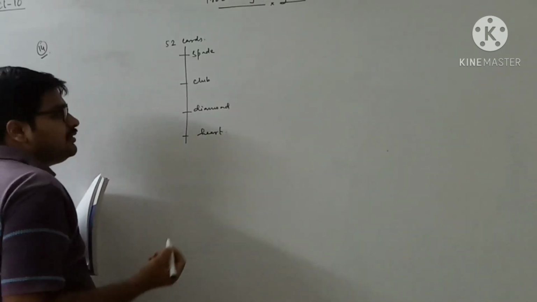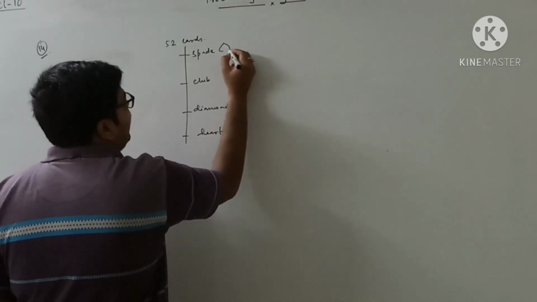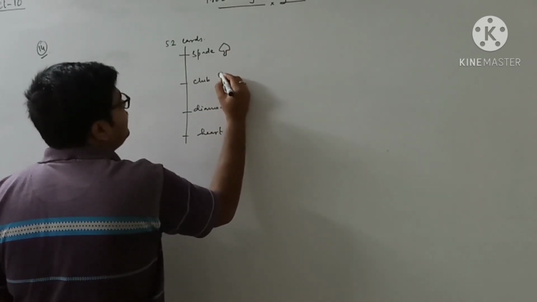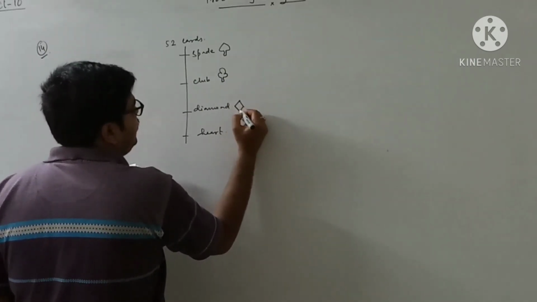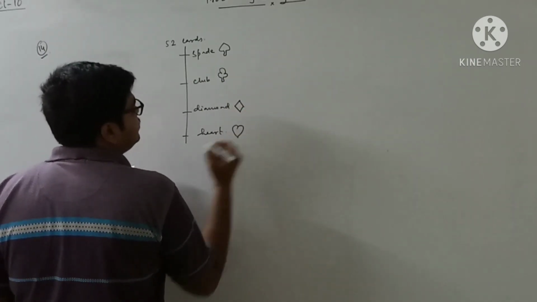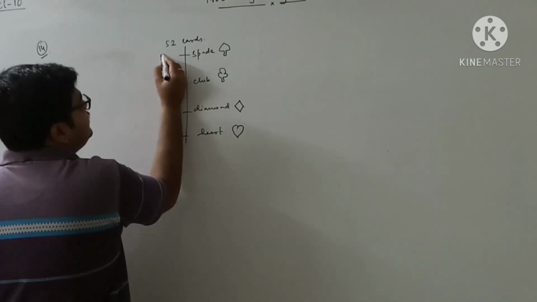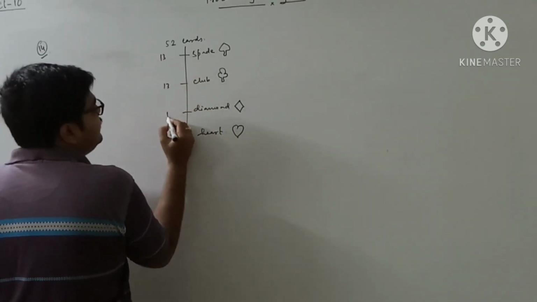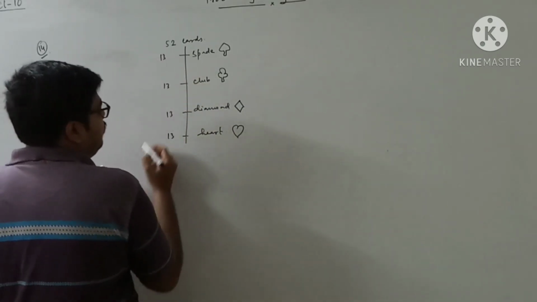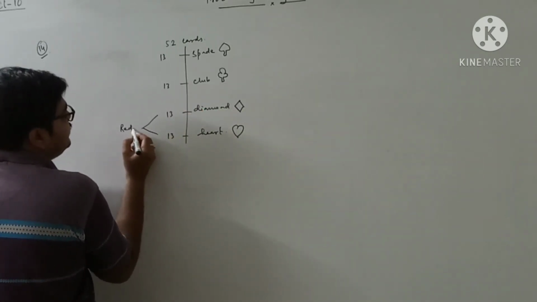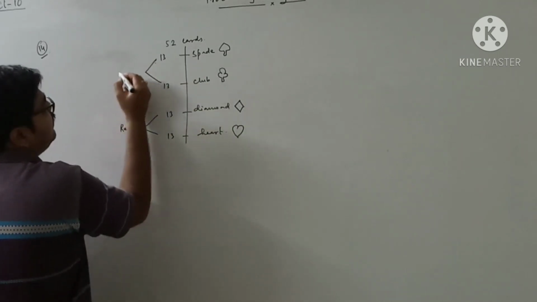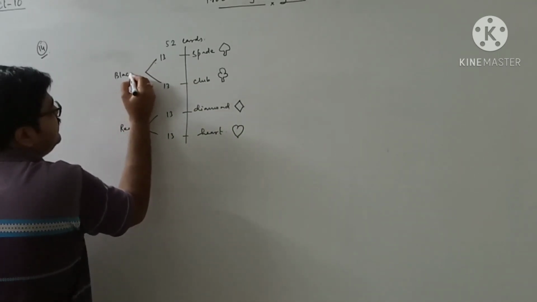So there are 4 types of cards, and these are the symbols of the different cards. Each type has 13 cards. Out of all these, diamond and heart are red, and spade and club are black.